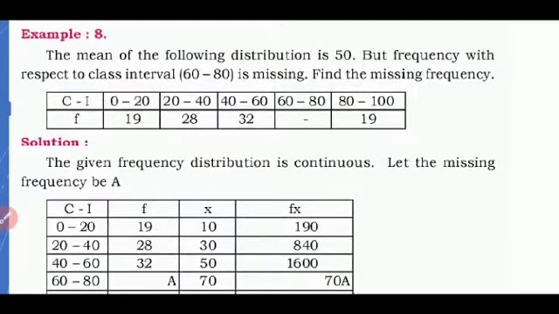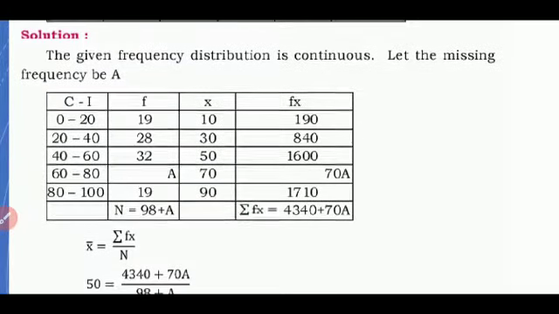Now as I told you all, one more example where the class interval is given. That was a discrete distribution or discrete data. Now this is a continuous data or continuous frequency distribution. The example is, the mean of the following distribution is 50, but frequency with respect to class interval 60 to 80 is missing. Find the missing frequency. So same thing they have given here. They have given the frequency values. They have given the class intervals.